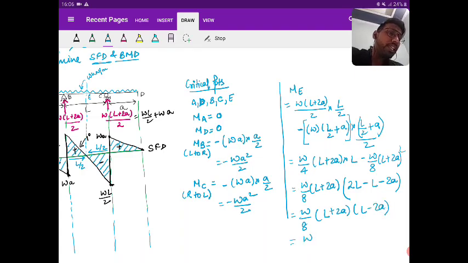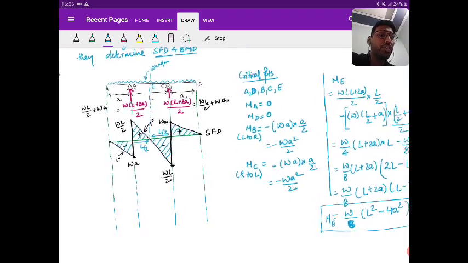Now you will understand the importance of different diagrams: L greater than 2A, L less than 2A, L equal to 2A. Since it is of the form A plus B into A minus B, I write it as A square minus B square. So this is the bending moment at E.